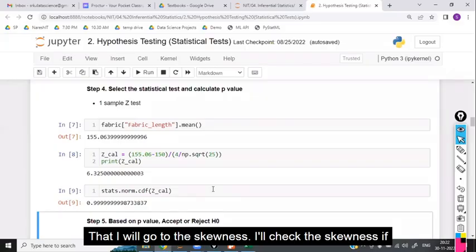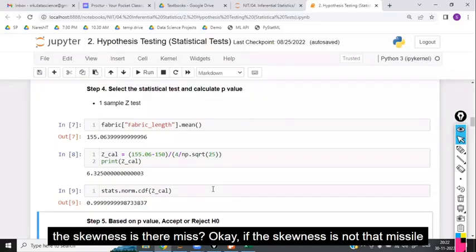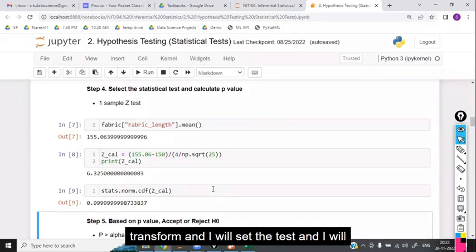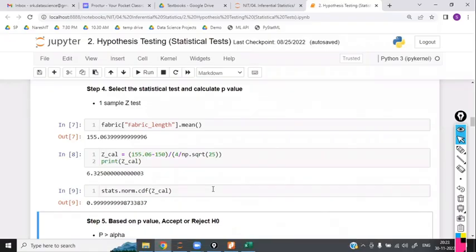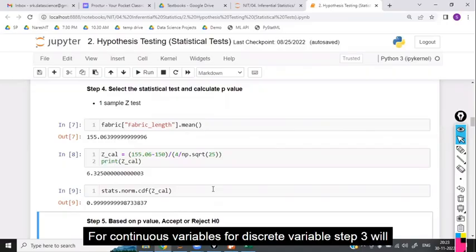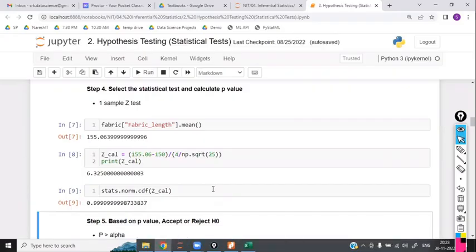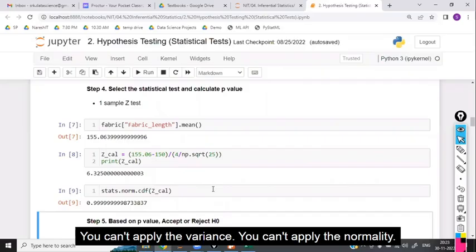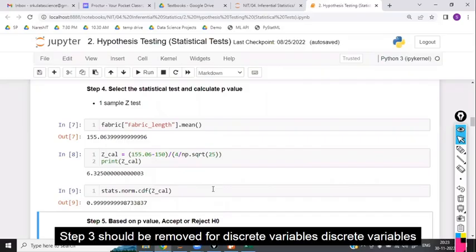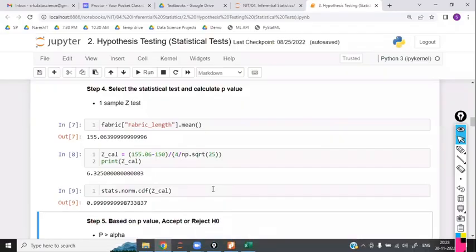I will check the skewness. If the skewness is there, okay. If the skewness is not there, I will transform and select the test and apply the p-value. Every hypothesis test will have the same 5 steps for continuous variables. For discrete variables, step 3 will not be there. For discrete variables, you can't check the normality or apply the variance. Step 3 should be removed for discrete variables. Discrete variables are still easy.